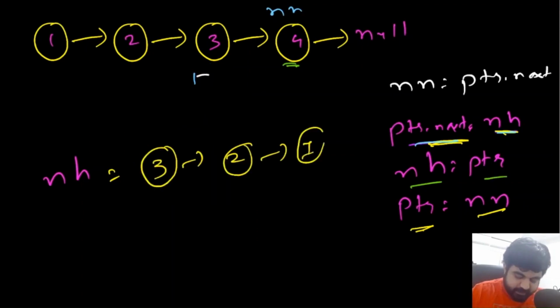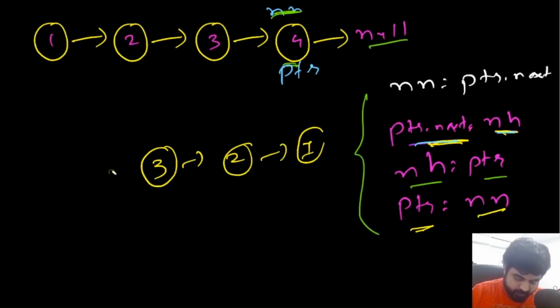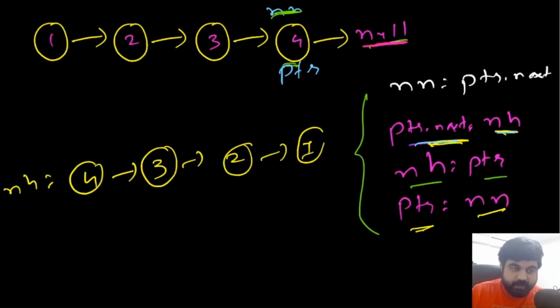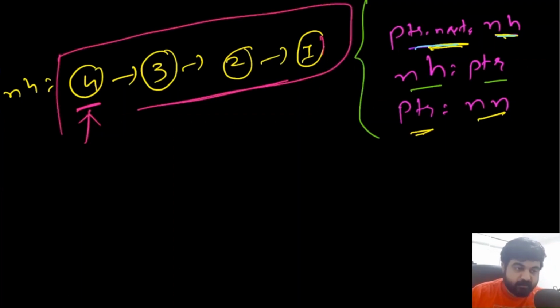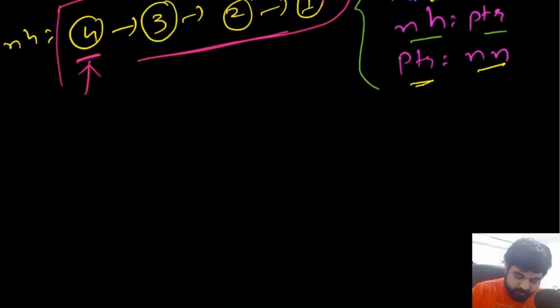Now in the end, we simply need to move pointer to the next element. So now pointer will move to the next element. And in the end, if we repeat the same process again, basically the next node will end up at null and we will have the new head to be value number 4. And since the next node is null, we cannot do anything. So we can break out of the loop here, and whatever the next head is, we can simply return that. That way we reverse the entire given linked list, and this solves the major concern of our problem. So now we already know how to reverse nodes.